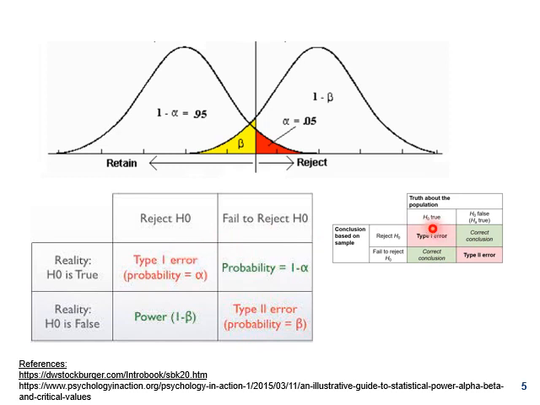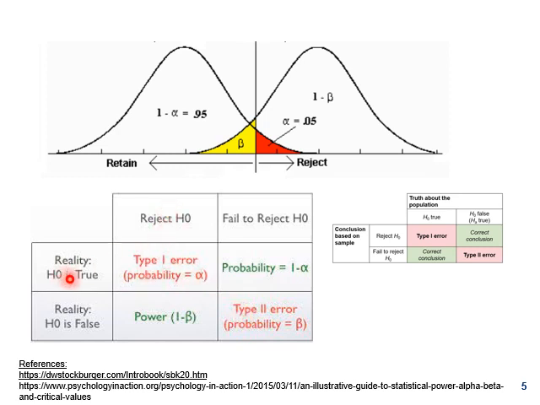Now this is your conclusion, and this is the reality. Earlier, reality was on the upper side and the conclusion was on the right side, but our errors are in the same position.